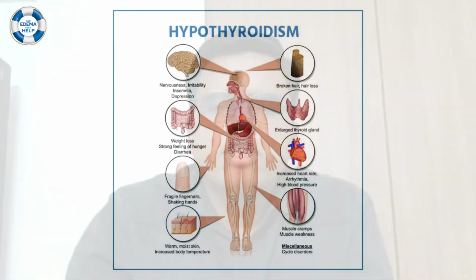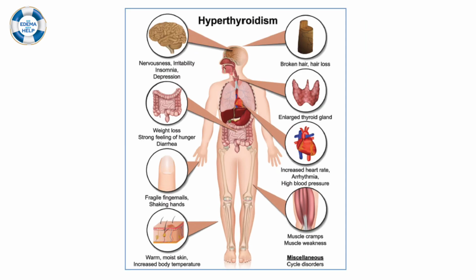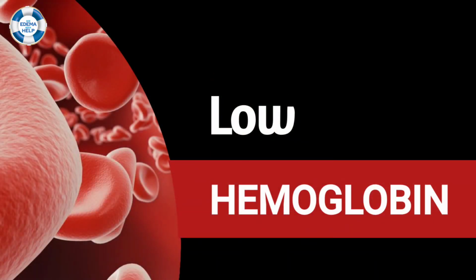Fourth condition, hypothyroidism, thyroid dysfunction. In case of severe hypothyroidism or severe hyperthyroidism, if thyroid function decreases or increases very much, edema can occur. Fifthly, if there is any decrease in hemoglobin, if our blood count suddenly drops due to various causes, that can cause heart dysfunction and it leads to edema of both legs and other regions. So these are the important causes of edema.